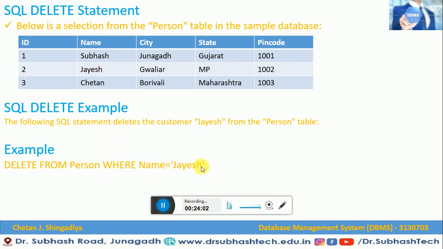After performing this command, till now we have 3 records. Here you can see that before performing this command we have 3 records. If you perform this query, the second record, the JS record, will be deleted. So now we have only 2 records, ID number 1 and ID number 3. This is how the SQL delete statement works.